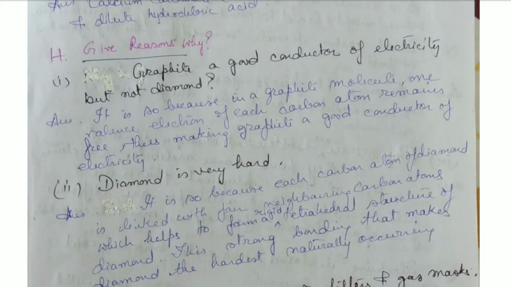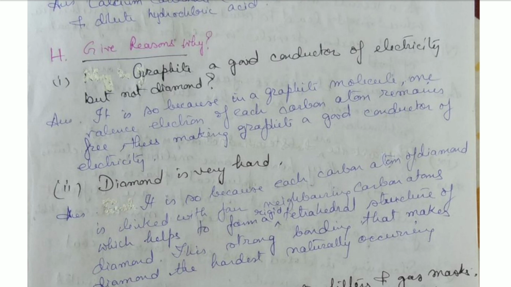Today again I'll continue with the discussion of the question answer series according to the ICSE syllabus, class 8, the Carbon and its Compounds chapter. Okay, so I'm starting today with give reasons why. Why is graphite a good conductor of electricity but not diamond?